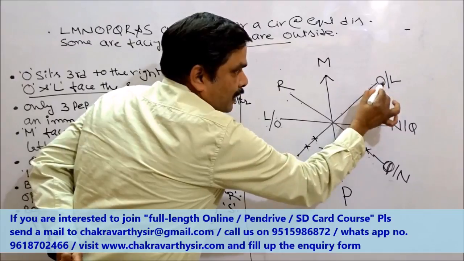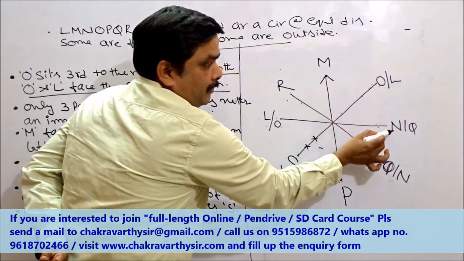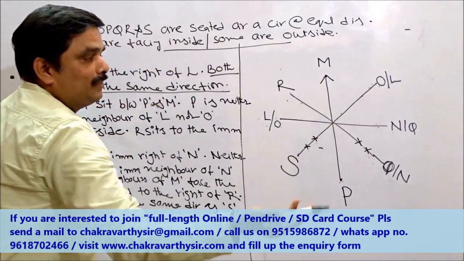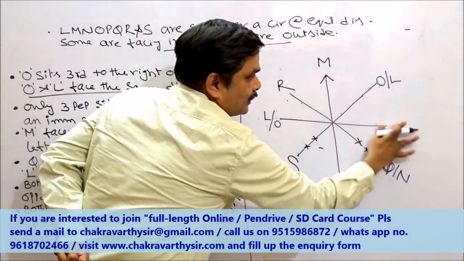This place must be given to O or L. Neither L nor O is an immediate neighbor of N. What's the meaning of this one? This place is not given, it should not be given to N. Then who is left out now?